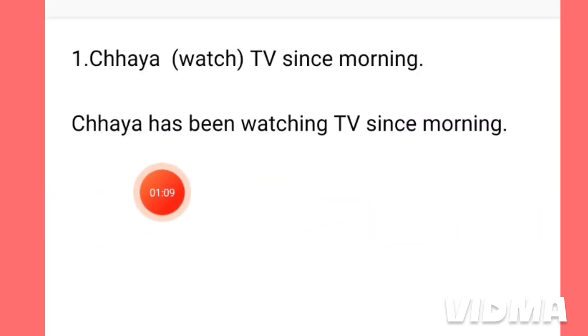Look at this sentence. Chaya has been watching TV since morning. Actually, this sentence is in the present perfect continuous tense. A task started in the past and it is still continuing. This type of tense is called the present perfect continuous tense. And we use here either has been or have been. If there is a singular subject, then we have to use has been, and if there are plural subjects, then we have to use have been. Or if there is the subject you, then we also use have been.